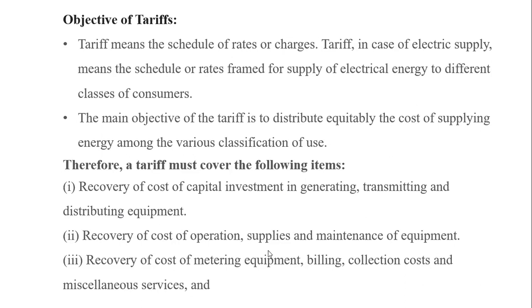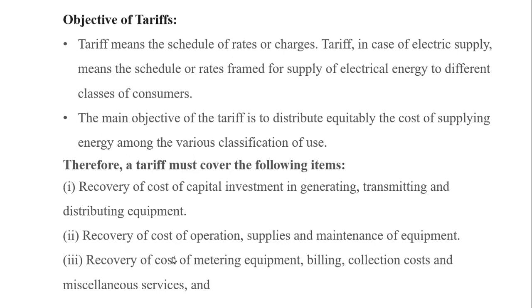How much amount will be spent for those supplies and maintenance of the equipments, whether all those costs will be recovered or not, all will be checked for fixing that tariff. Next one is the recovery of cost of metering equipments, billing, collection cost and miscellaneous services.